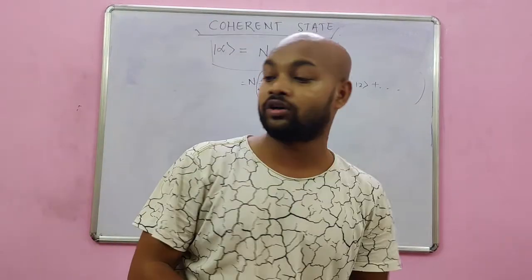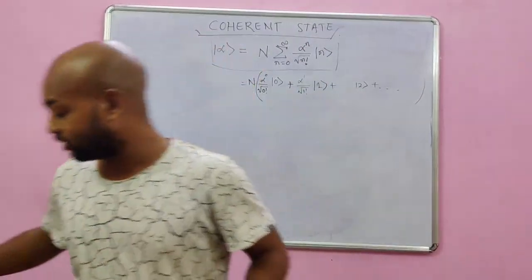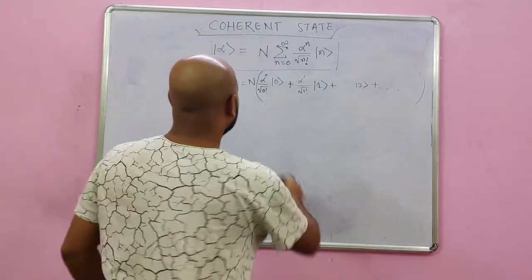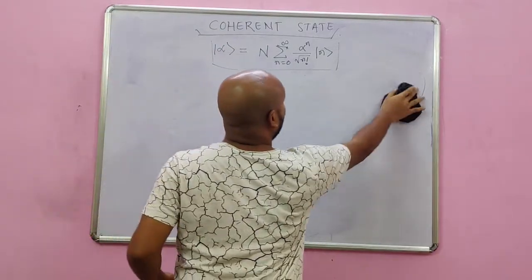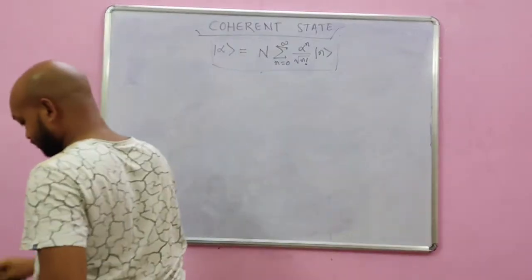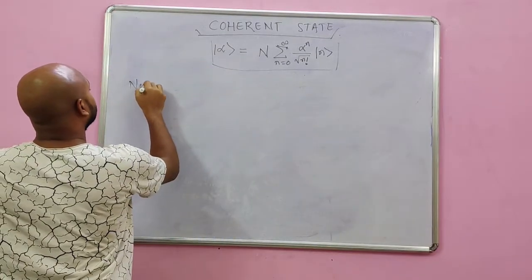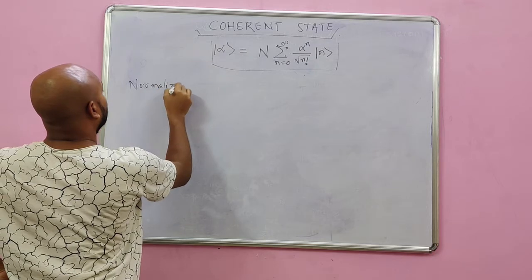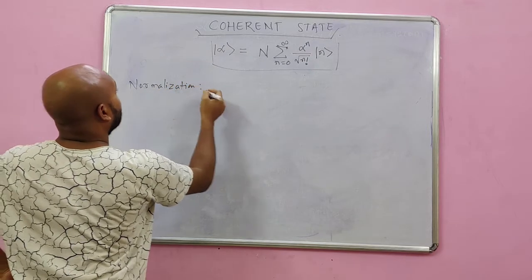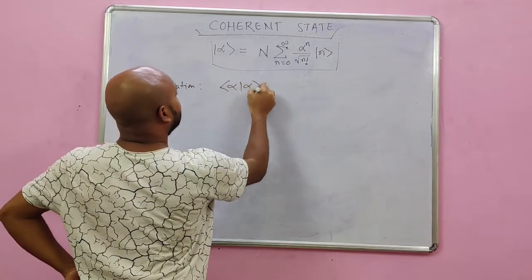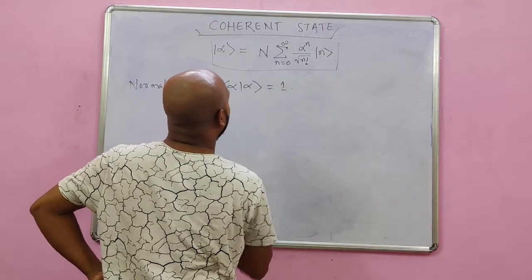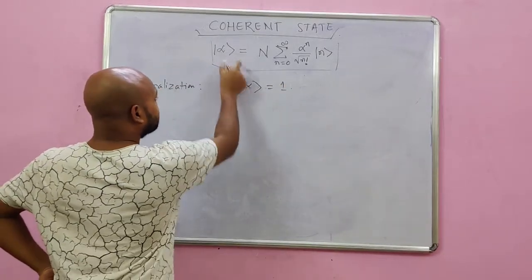This is something very important in quantum optics, as we have already discussed before. Let's try to find the normalization constant in this lecture video. So for normalization, I need this inner product to be 1. I already have this ket.